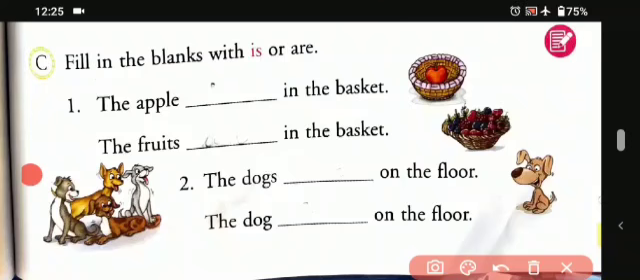The dogs dash on the floor. So the dogs are on the floor. Okay, that is not dog, D-O-G-S is written. That means there are many dogs. So the dogs are on the floor. The dog dash on the floor. So the dog is on the floor. So in this also we will be using are and is. That means are we will be using for many dogs and for a single dog we will be using is. Okay.